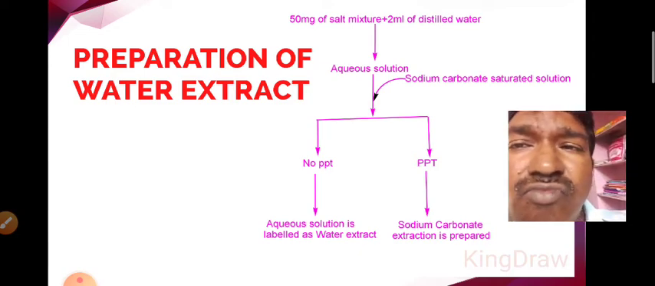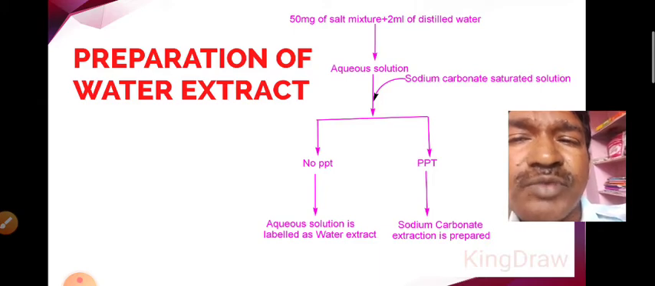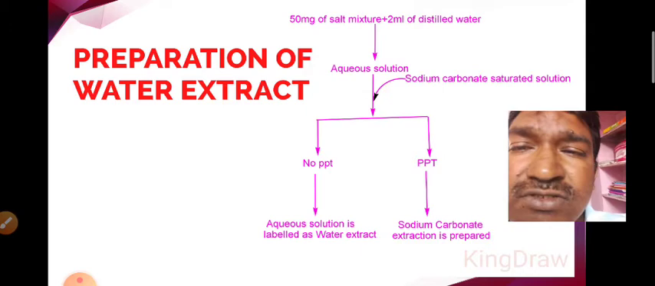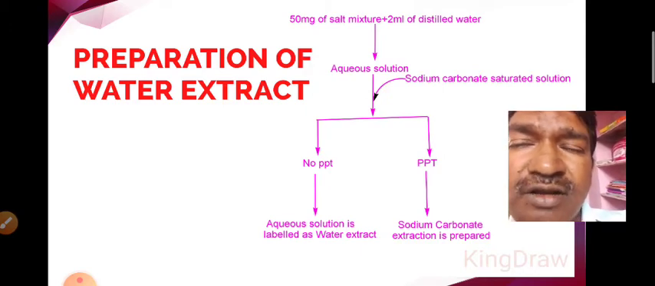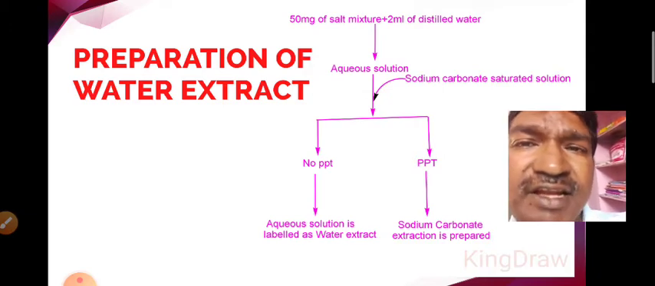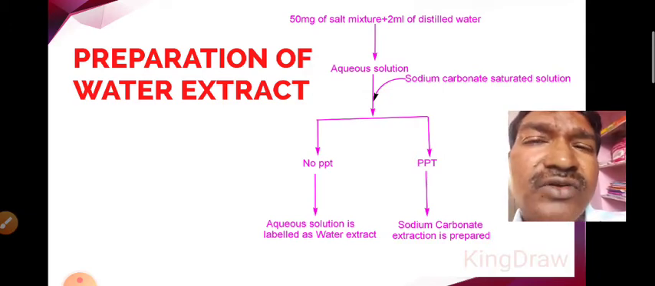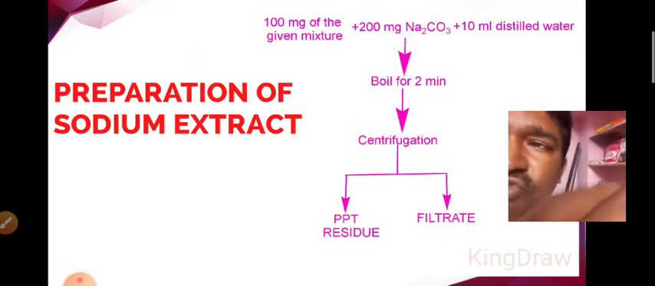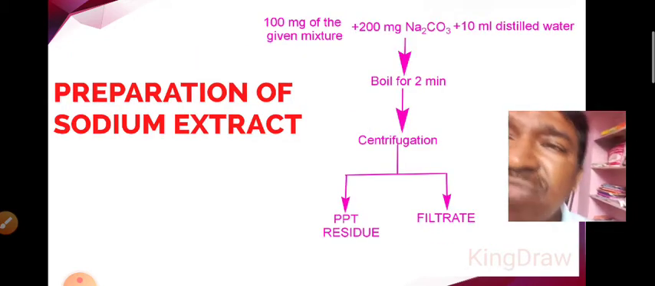And if you get the precipitate, then we have to prepare the sodium carbonate extract for the analysis of the anions. If you get the precipitate, then we can't use that salt mixture directly for the qualitative analysis of the anions. So we have to move on to the sodium extract preparation.